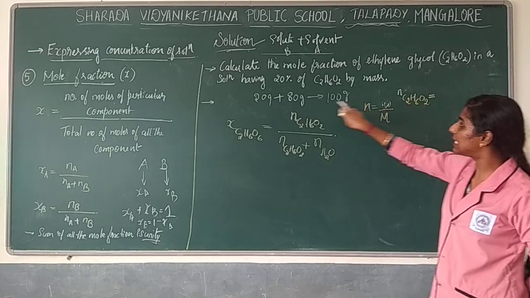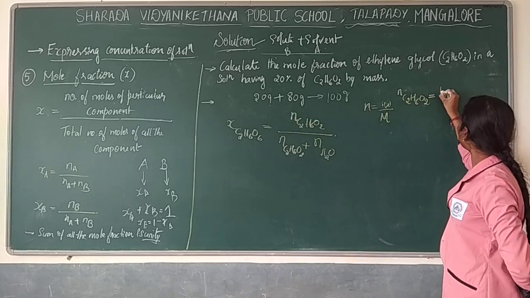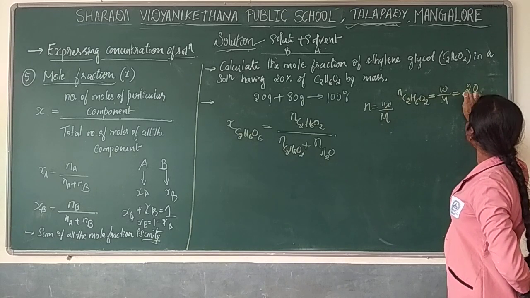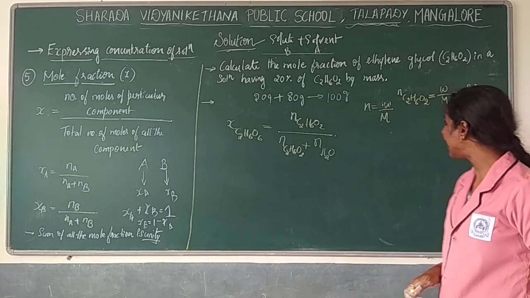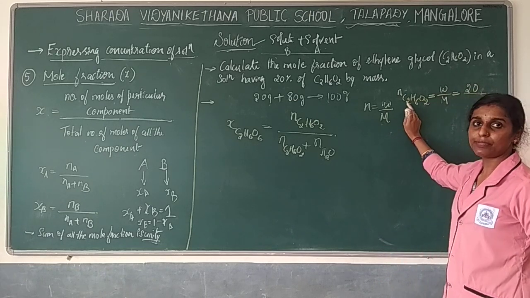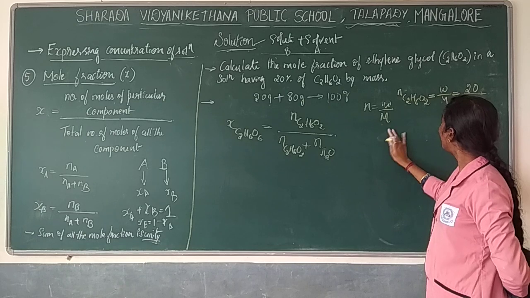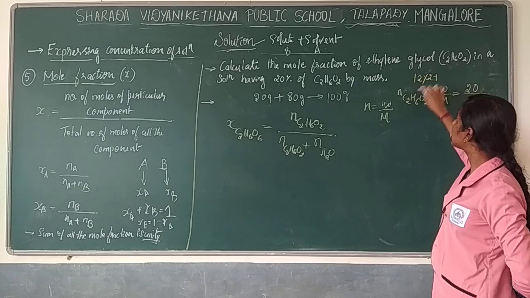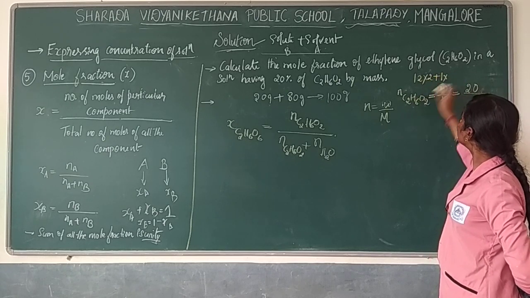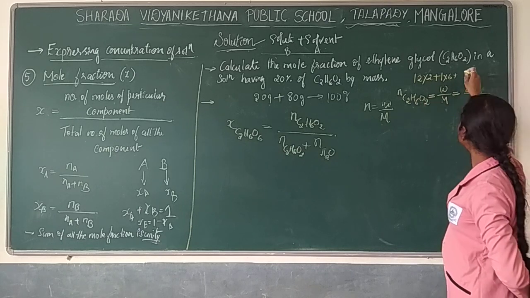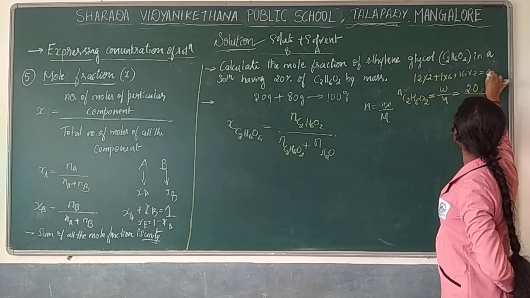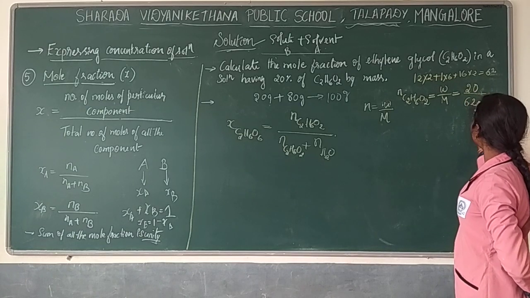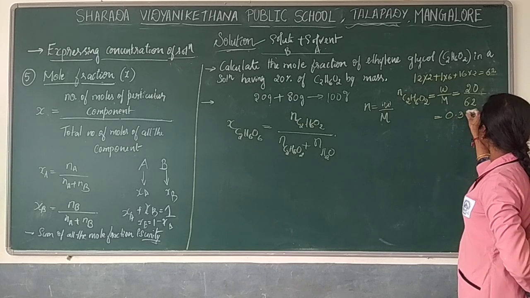What is the mass of ethylene glycol present? That is 20 gram. W by M, right? So W is 20 gram divided by the molar mass of ethylene glycol. How to find out the molar mass? Carbon atomic mass is 12, into 2, plus hydrogen is 1 into 6, as you have 6 hydrogens. Oxygen mass is 16 into 2. So total 62. So substitute the molar mass of ethylene glycol as 62. The answer you will get is 0.322 mole.